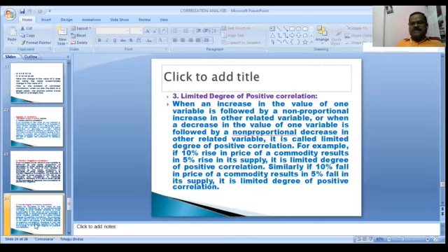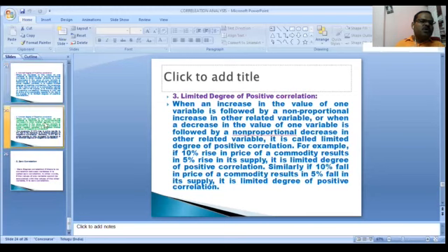When the price rises 10% and the supply rises only 5%, that situation is called limited degree of positive correlation. Similarly, when a 10% fall in the price of the commodity gives a 5% fall in supply, it is called limited degree of positive correlation.